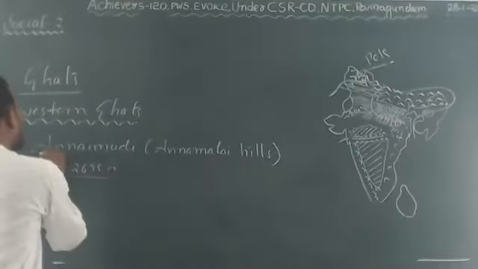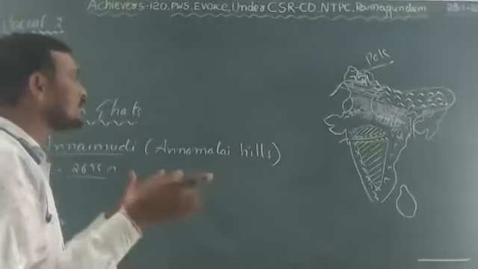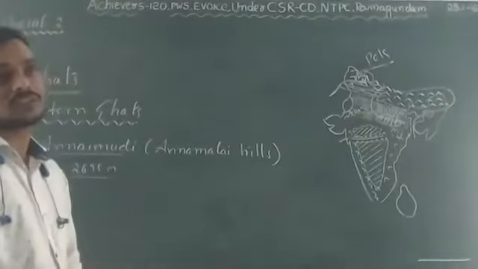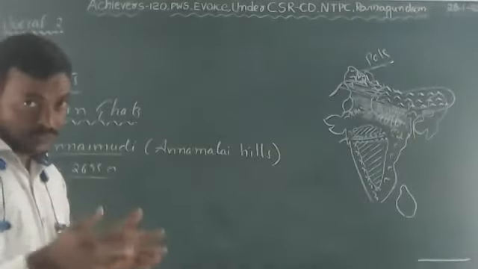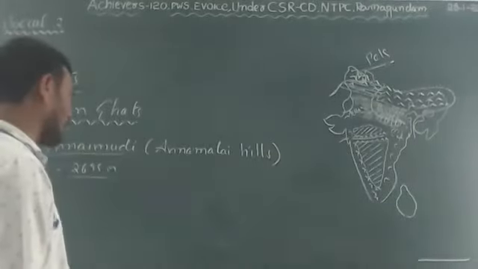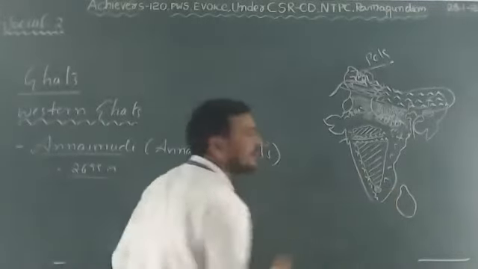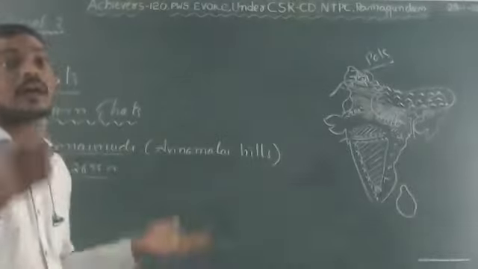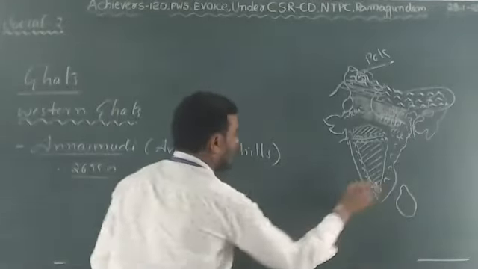See here, Annai Mudi is the highest peak in South India. Annai Mudi is the highest peak in Annamalai Hills. Annai Mudi is the highest peak in the Peninsular Plateau also. Now coming to the Nilagiri mountains, which are the meeting point of the Eastern and Western Ghats, the highest peak in the Nilagiri is Doda Betta.